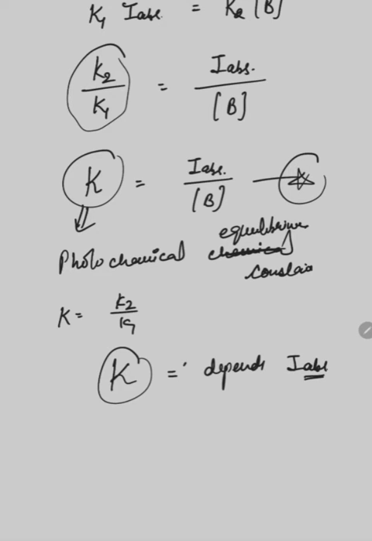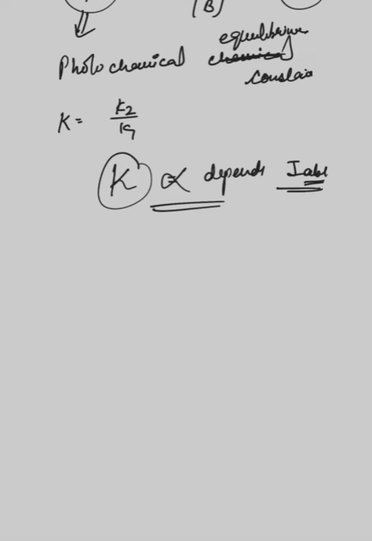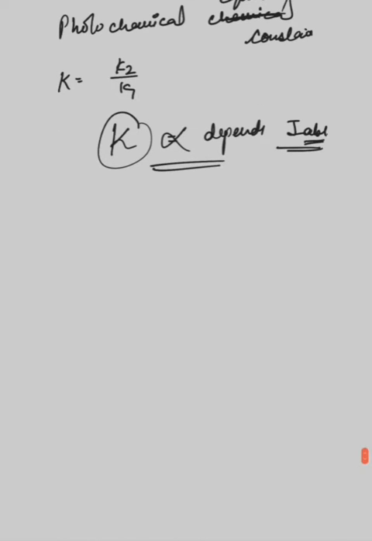So K is directly proportional to the intensity of light absorbed by the molecule. If we increase the intensity of light, the photochemical equilibrium constant increases, and if we decrease the intensity of light, the photochemical equilibrium constant decreases, because there is a direct relation between the equilibrium constant and the intensity of light being absorbed. Okay, so this is all about the photochemical equilibrium. The next topic is flash photolysis.